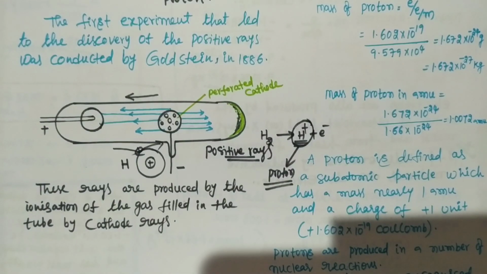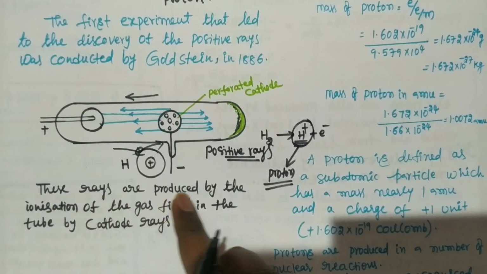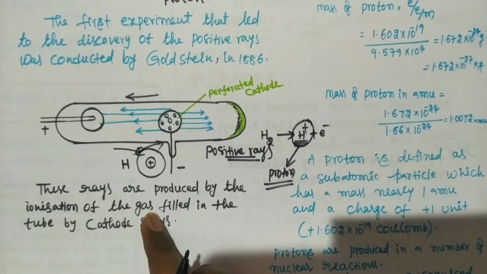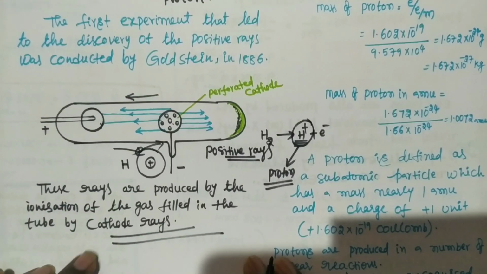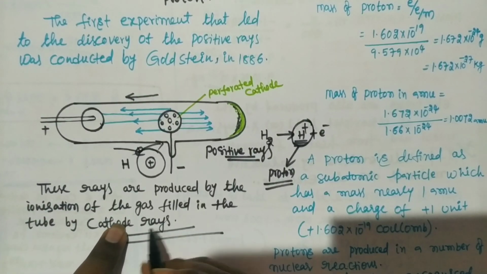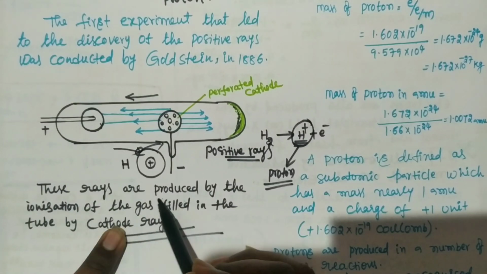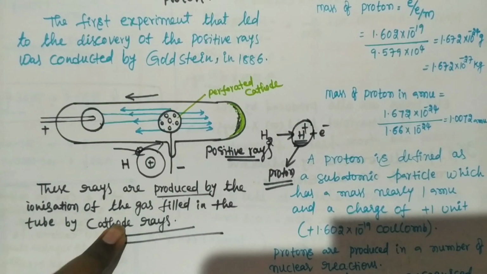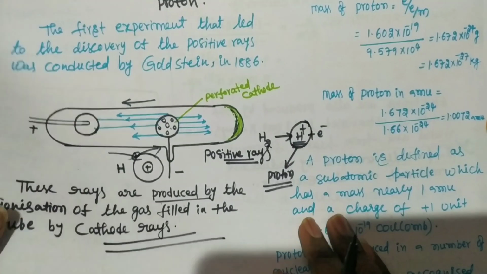So the important thing is anode rays are not originated at the anode. Anode rays are generated by the ionization of the gas present in the discharge tube. This is very important. These rays are produced by the ionization of the gas filled in the tube by cathode rays. So by the cathode rays, from the ionization of gas, anode rays are produced, not from the anode. Okay, next we'll move on.